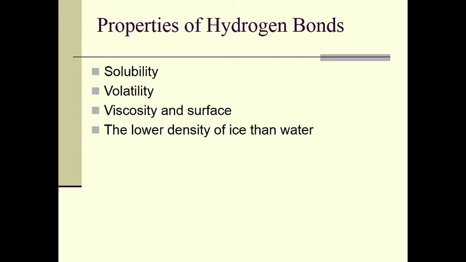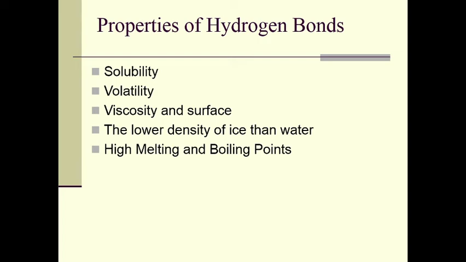Another property of hydrogen bonds is high melting and boiling points. The compounds having hydrogen bonding show abnormally high melting and boiling points. This is due to the fact that some extra energy is needed to break these bonds. For example, the boiling point of hydrogen fluoride is the highest among the halogen acids.